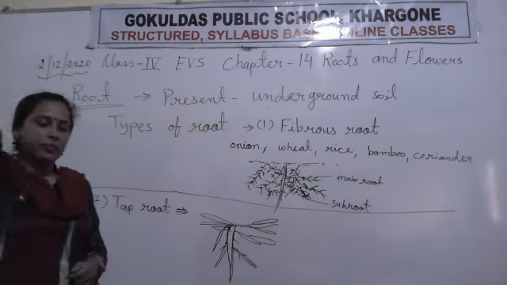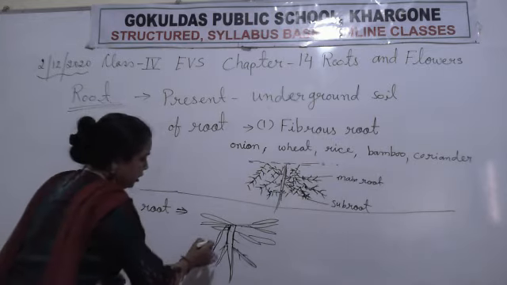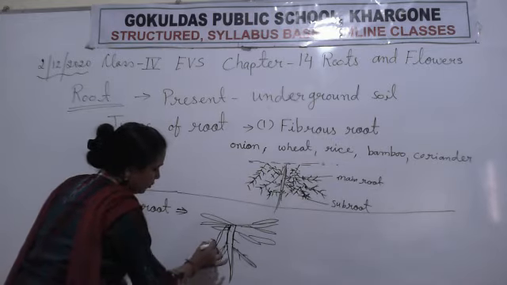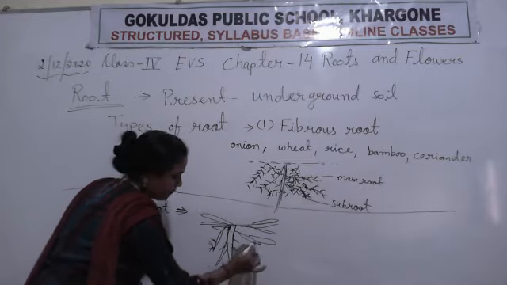So this is the second type of root, and we give them a name. This is the taproot. Why do we call them taproot?